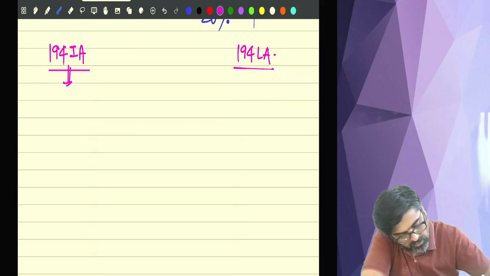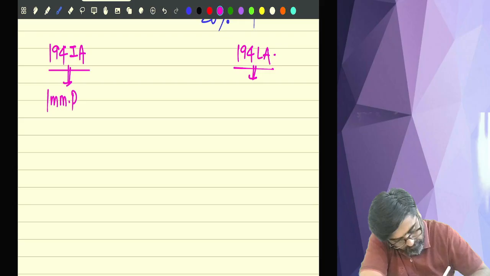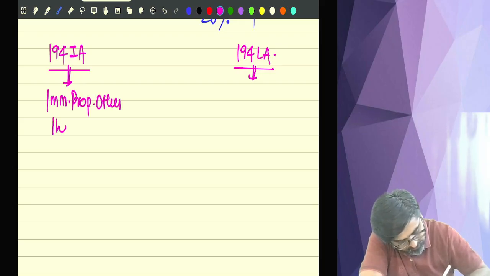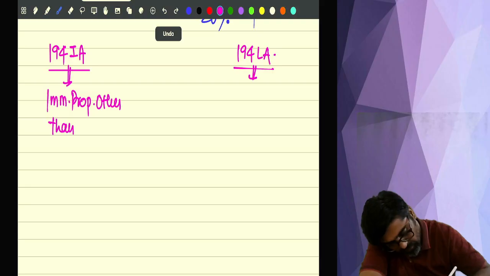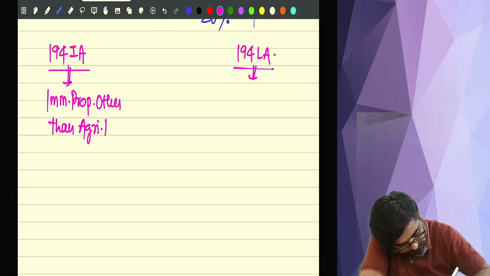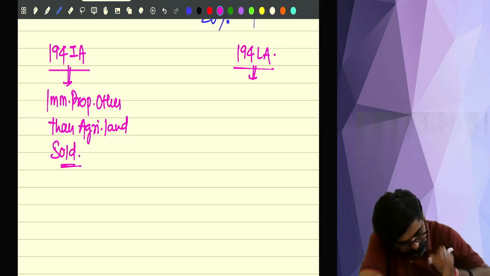Here also and here also, both the places immobile property is there. Immobile property other than agricultural land, which is sold.